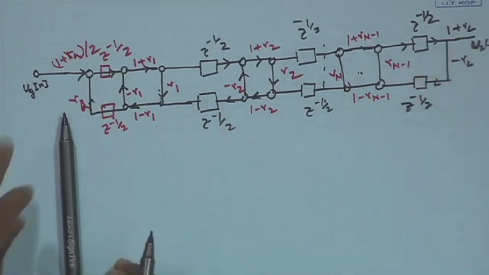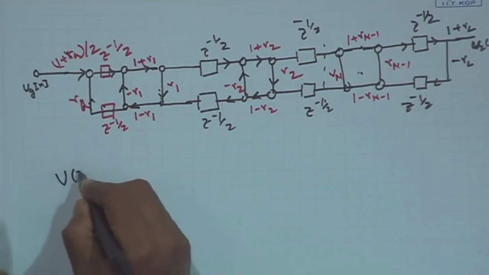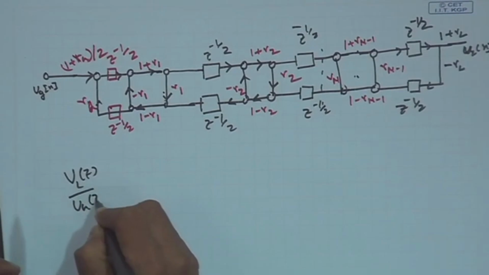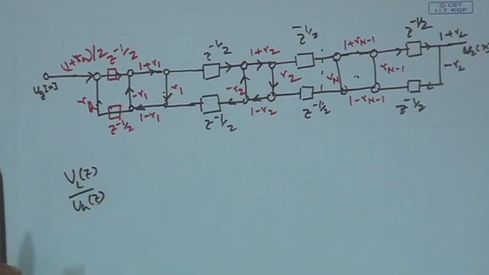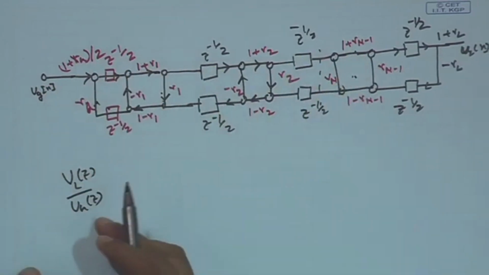So, I have to find out, in the z domain, Ul(z) divided by Ug(z). How do I find it out? Let us calculate stage by stage.